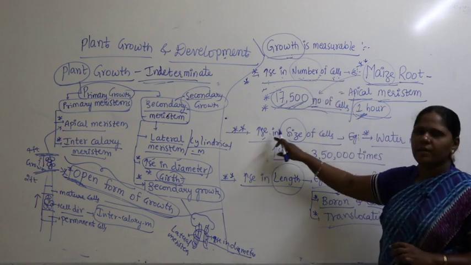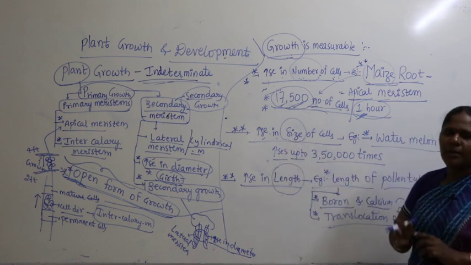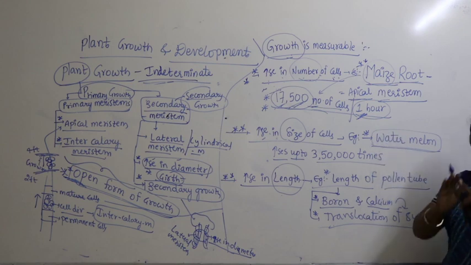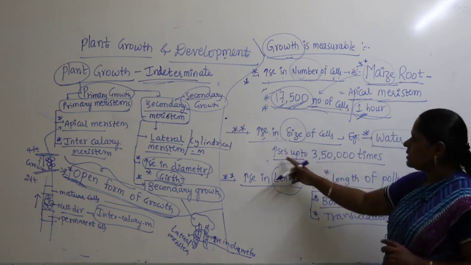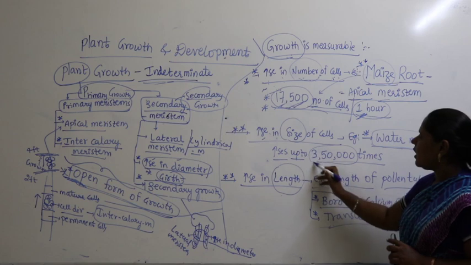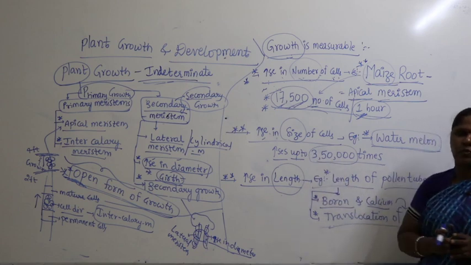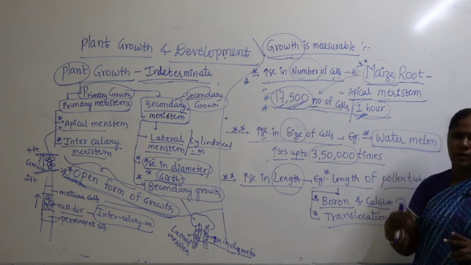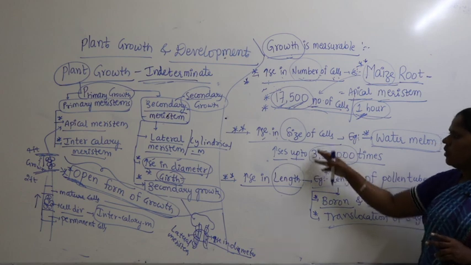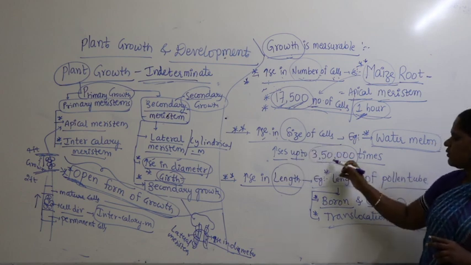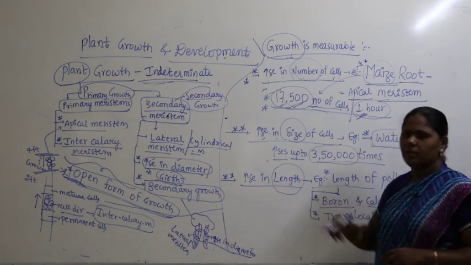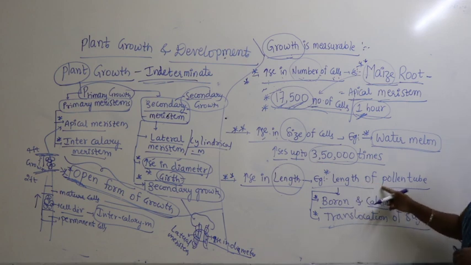Similarly, growth can also be defined as increase in size. The best example for this is watermelon, where the volume of the watermelon increases up to 3,50,000 times. At the stage where a fruit is formed, watermelon in the season grows very fast. There is an increase in volume or size, which takes it up to 3,50,000 times. Similarly, for the parameter increase in length, we can take the length of the pollen tube.